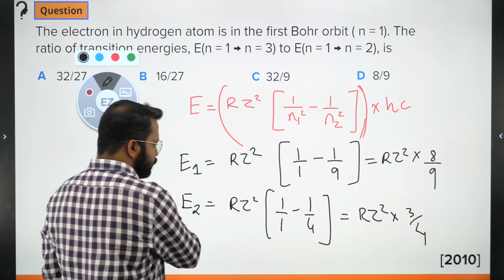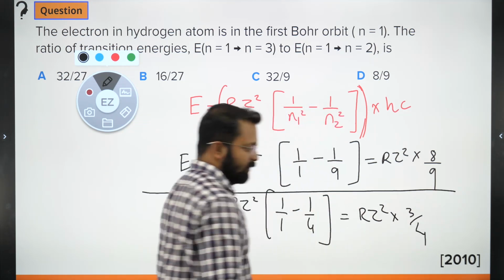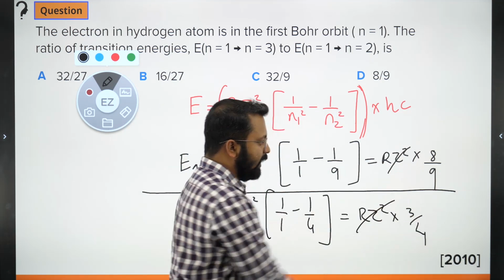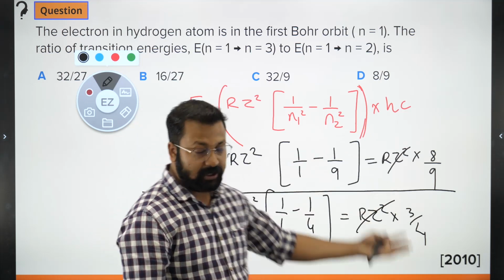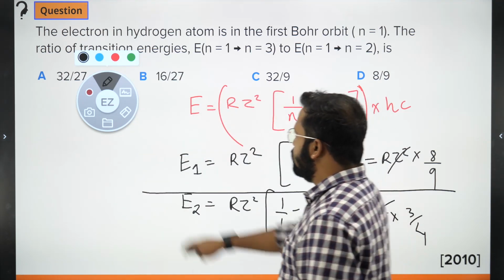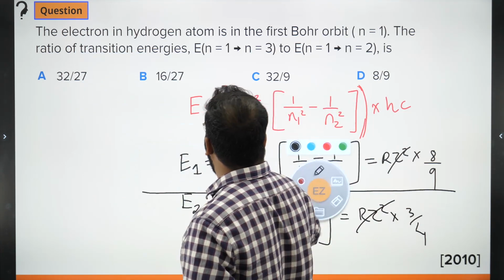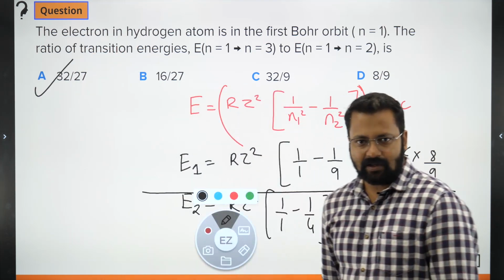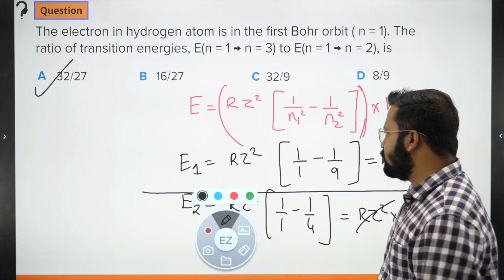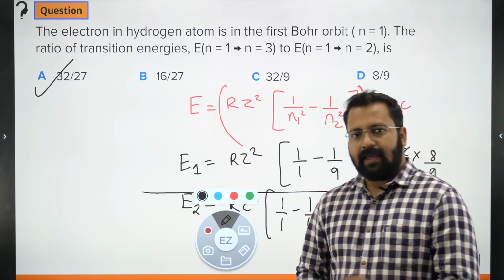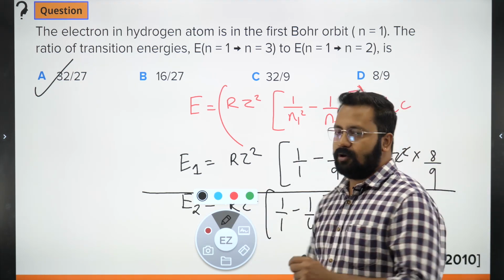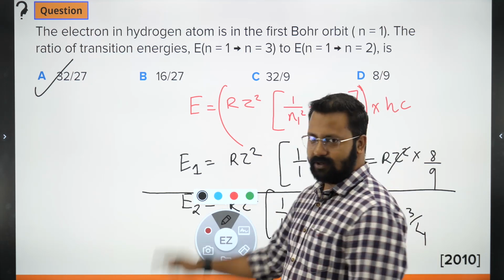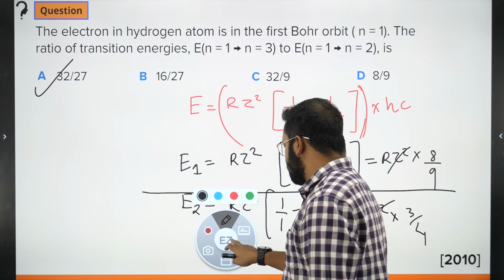If I divide both of them, then this will get cancelled out. And what we would be having is 8 times 4, that is 32, and 9 times 3, that is 27. So our right answer for this question should turn out to be 32 upon 27. Simple question. Don't make a mistake in these calculations because this will cost you marks. So remember, you have to solve it like this. Okay, let's go.